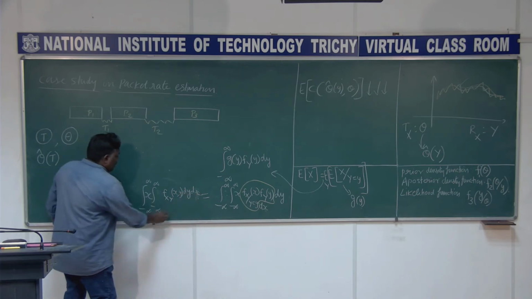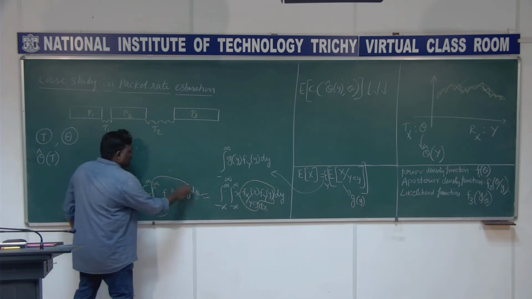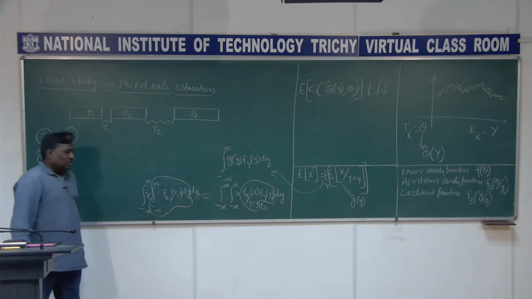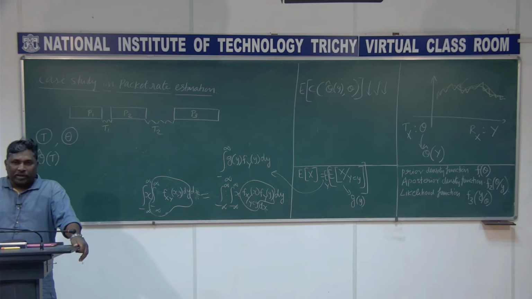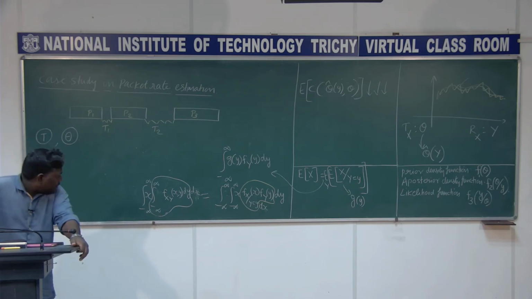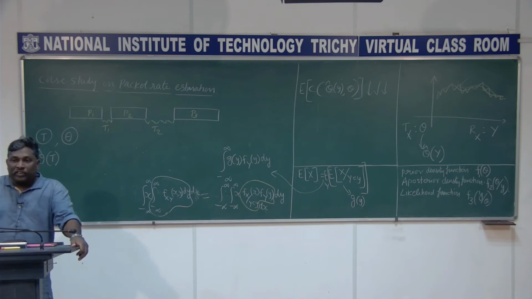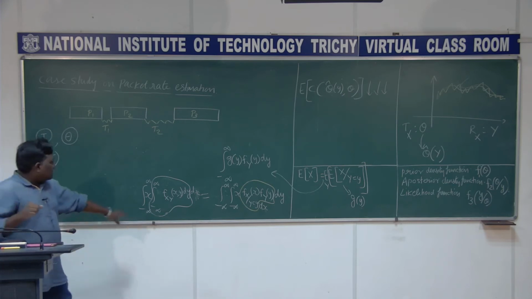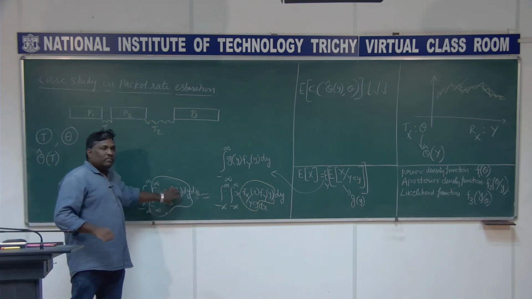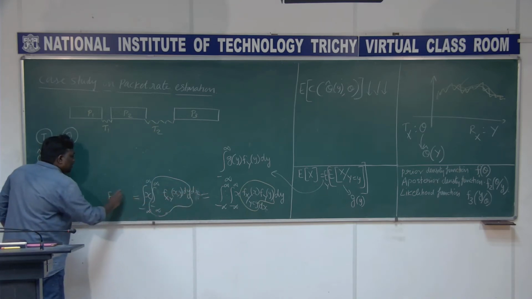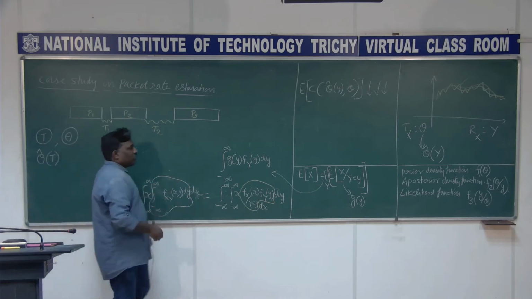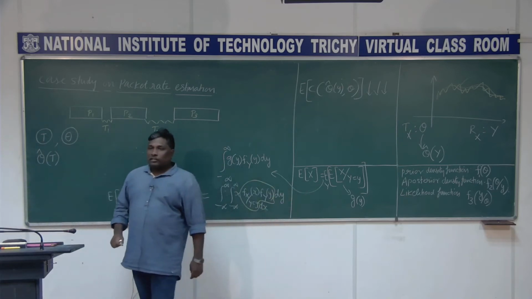And what I am telling here is this one is the marginal density function, integral from minus infinity to plus infinity of f of xy of x comma y dy. It is going to be f of x of x. So this is x into f of x of x dx, which is equal to the expectation of x.